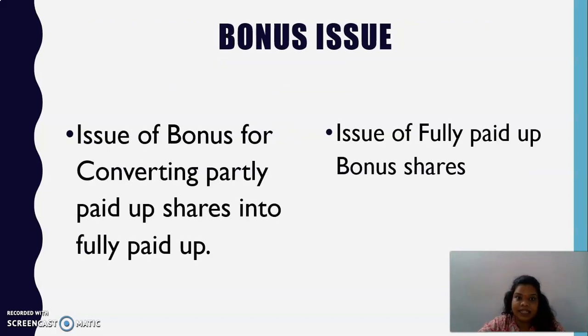These are the important things. Now when I say bonus is of two types, bonus issue can be made in two types. One is you are converting partly paid up shares into fully paid up through the issue of bonus.